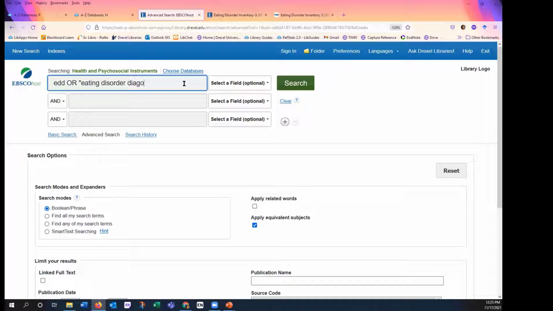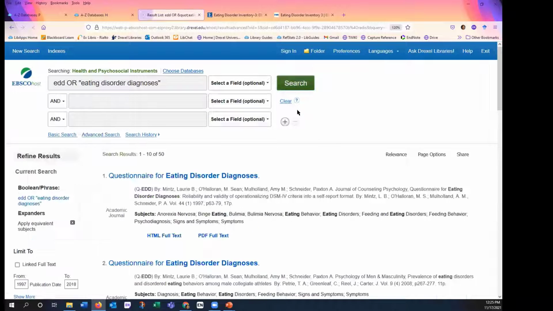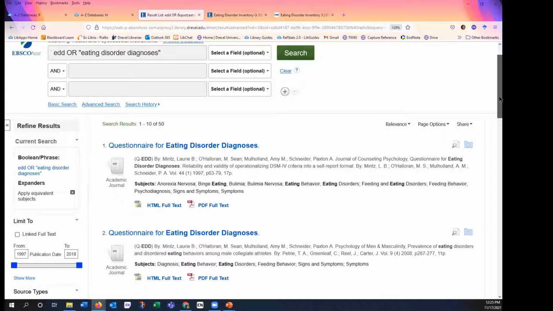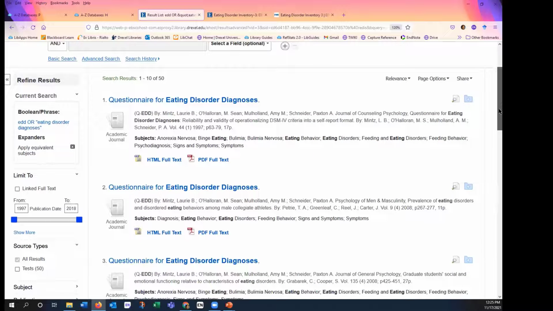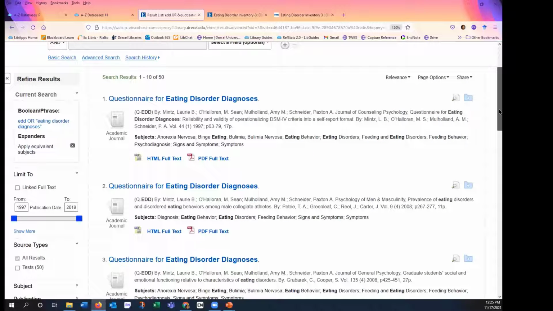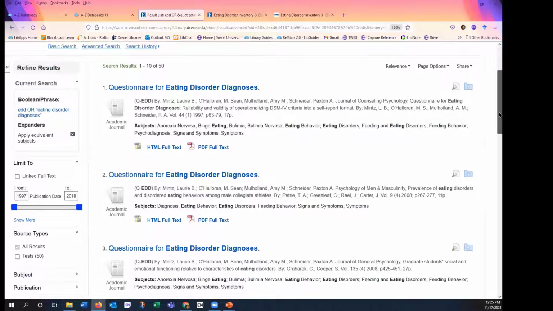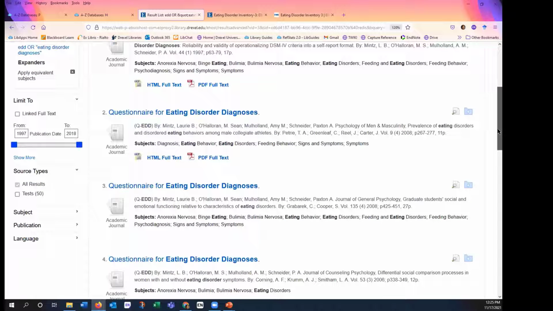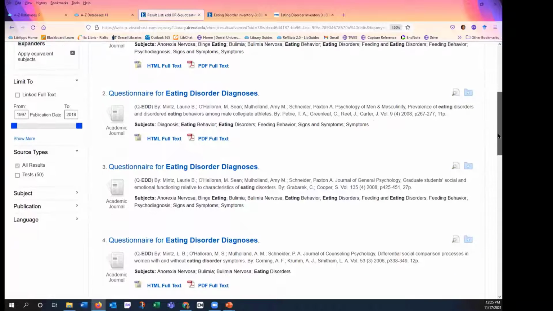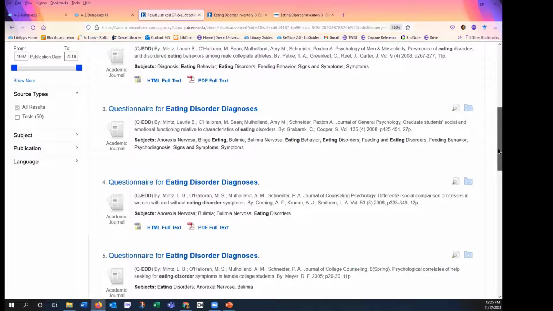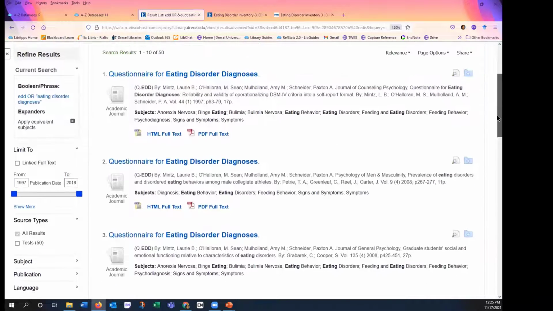I think it is. That looks about right. And this is going to give me articles about this particular questionnaire. Don't be surprised if you see multiple entries for the same test, because this information may be coming from different articles. Now, there are a couple ways that you can filter.